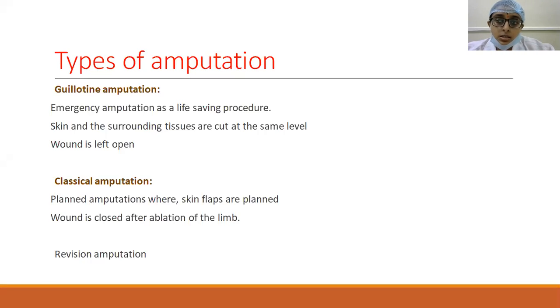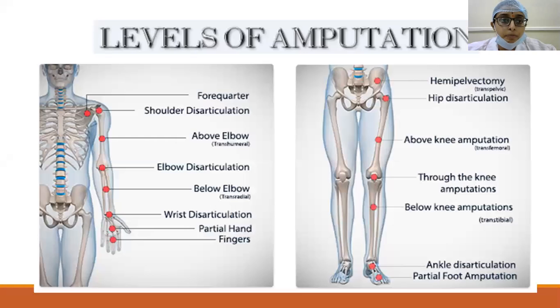Revision amputation is usually done in case of any complication of the amputations, or if there is any proximal migration of the level of amputation, then we'll go for revision amputation. So these are the different types of amputations.